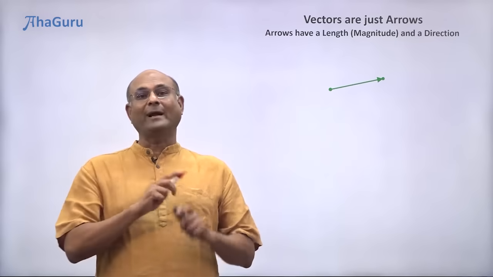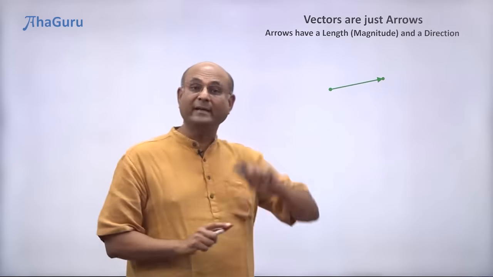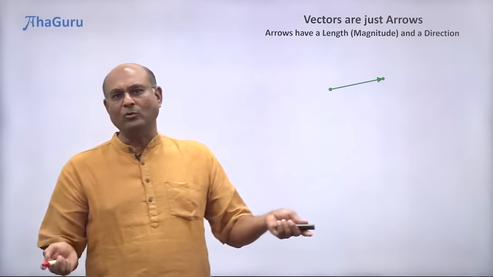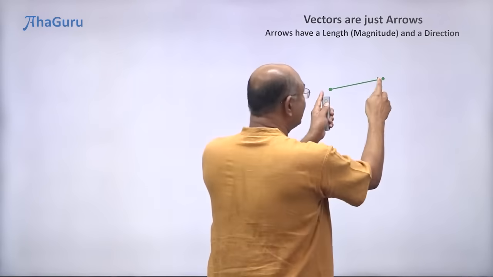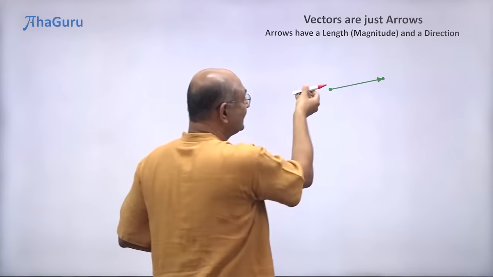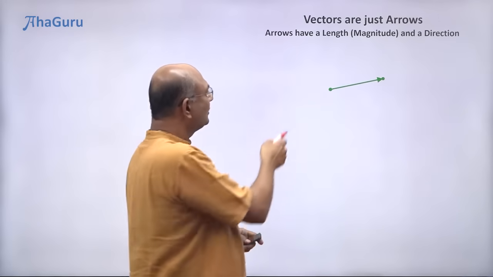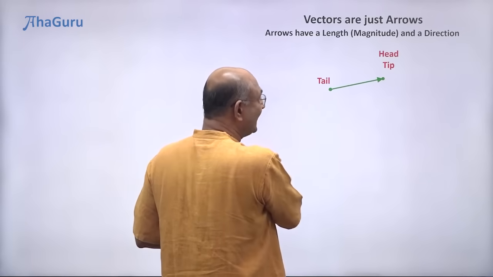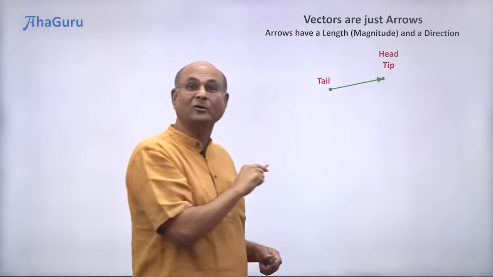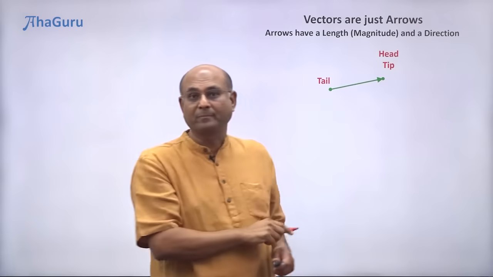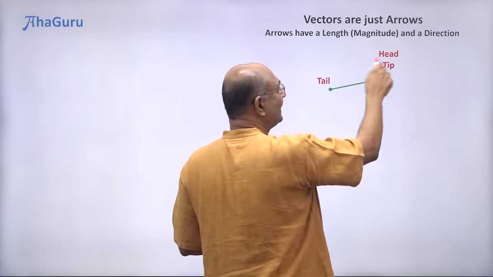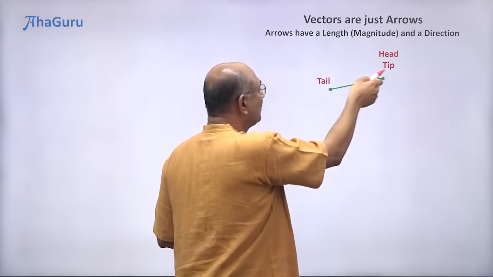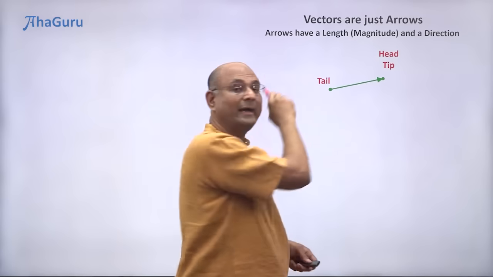The best way to understand vectors is to think in terms of arrows. Vectors are just simply arrows. What is an arrow? An arrow has a length and it also has a direction. Okay. So if you now look at this arrow, this is the starting point of the arrow, which we will call as the tail, and that is the ending point, which we will call either as head or tip. Now I will usually use the word head because you see that there is an arrowhead there. So the vector goes from the tail to the head.